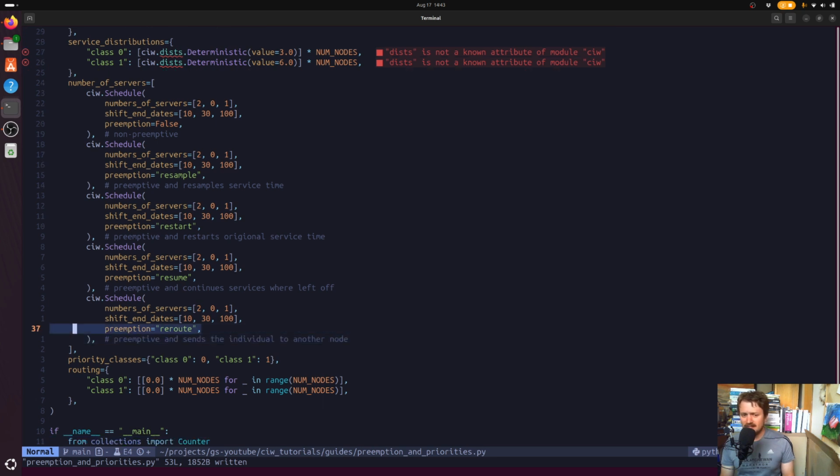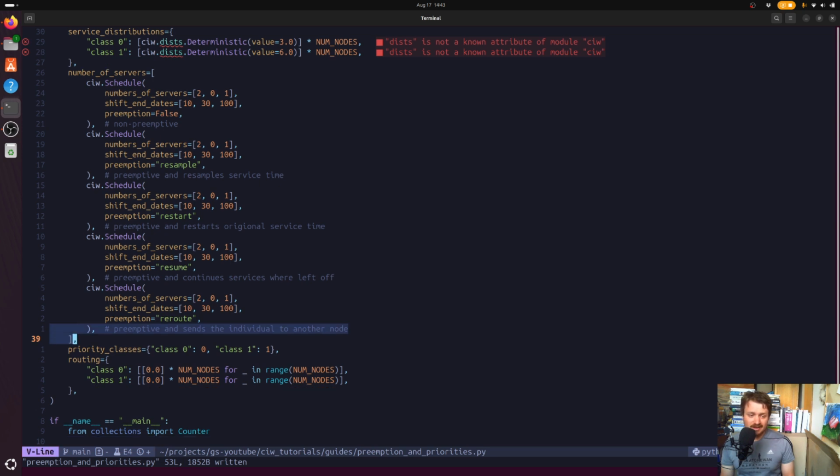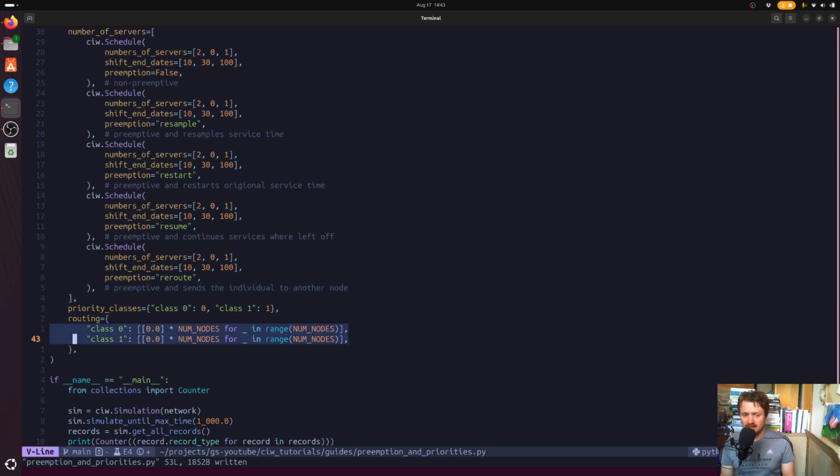So rerouting means that it sends the individual to another node. And again, in this example, I haven't really thought about how I want to set up the routing. There's no routing in this system. They simply arrive and then they get service and then they leave. But in a system where they could actually go to another node, they would.